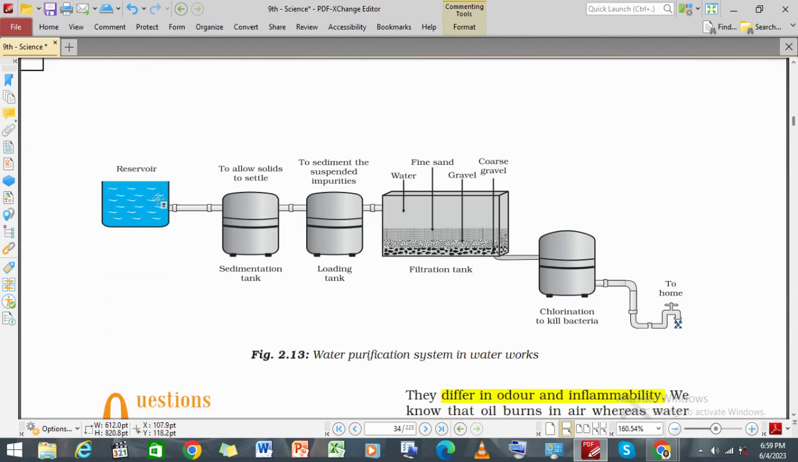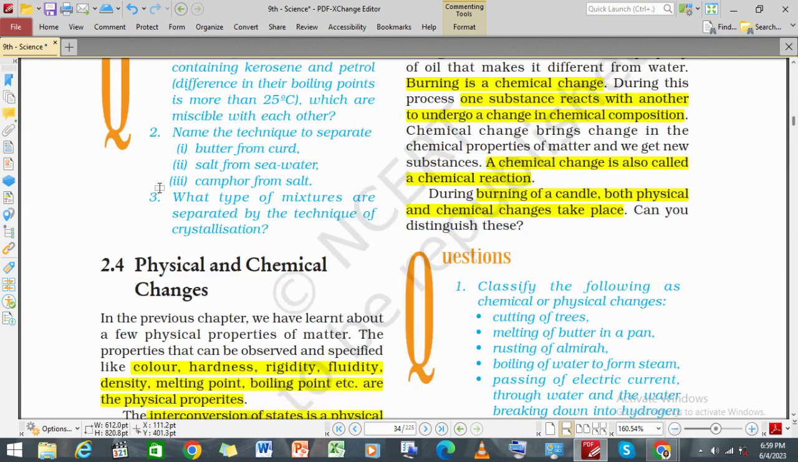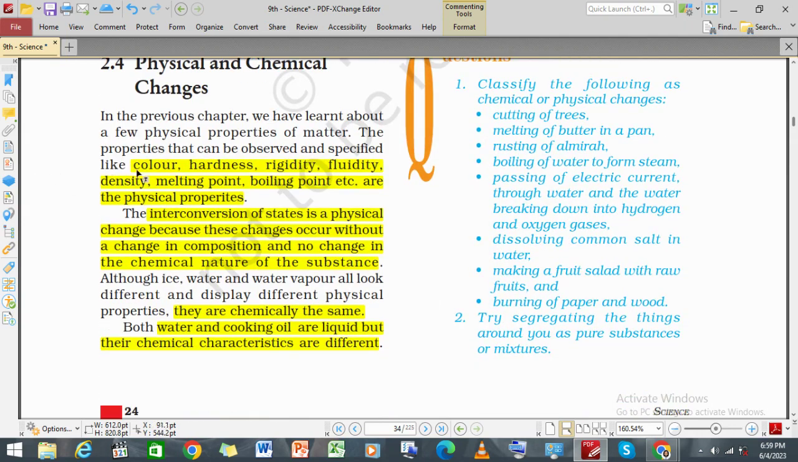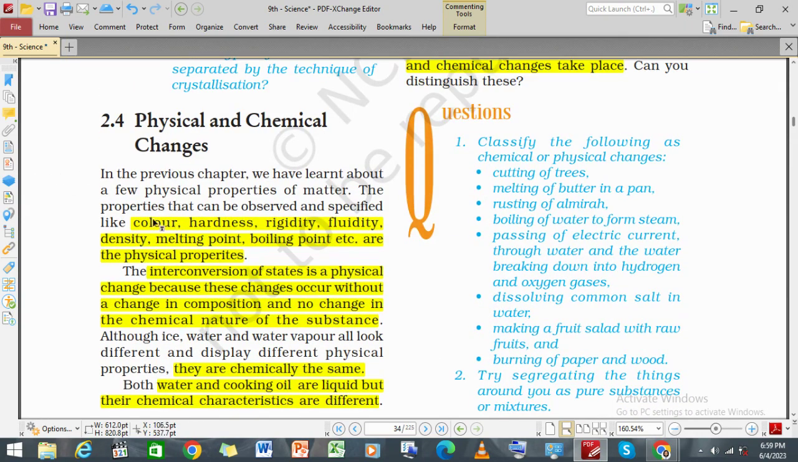This is the reservoir, through which it goes to the sedimentation tank, to allow the solids to settle. Then we have a loading tank to sediment the suspended particles and impurities, and we have the filtration tank where different types of components are present, and from there it is sent for chlorination, where we get the pure, purified water.